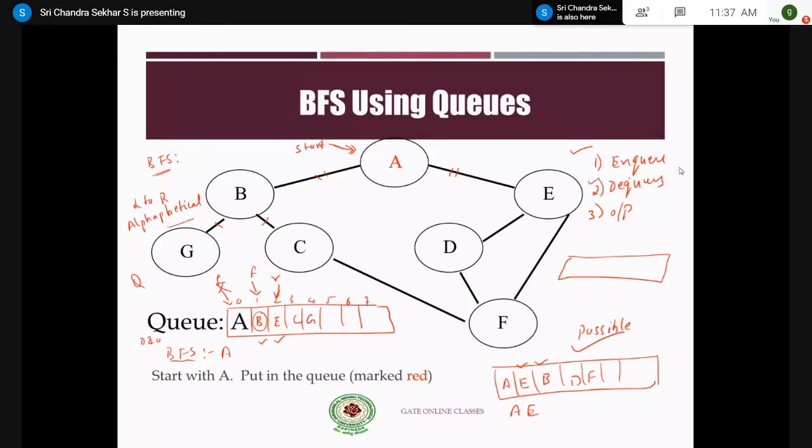The second step is dequeue. Therefore, you remove this B, and the third step is output.